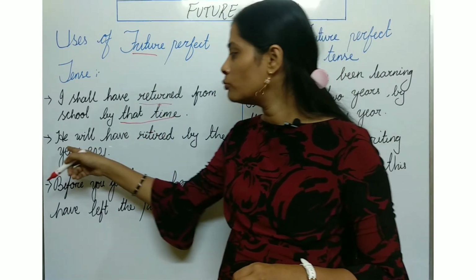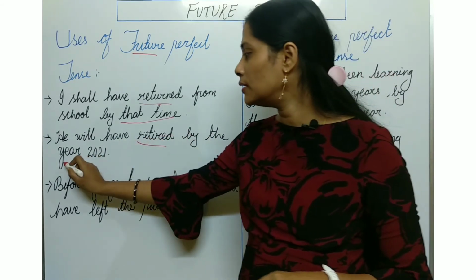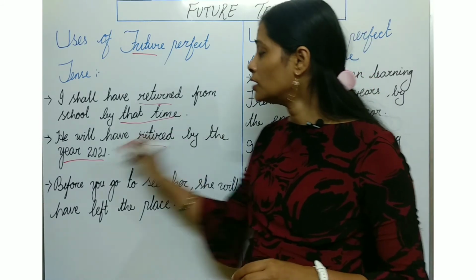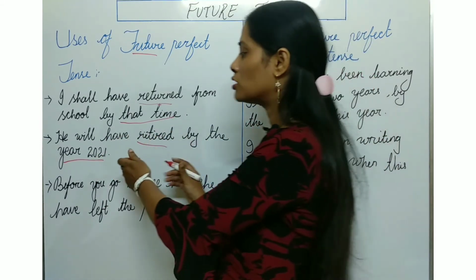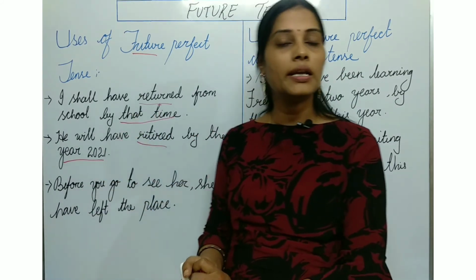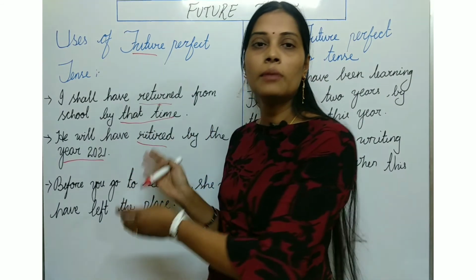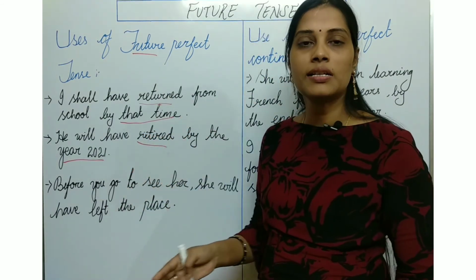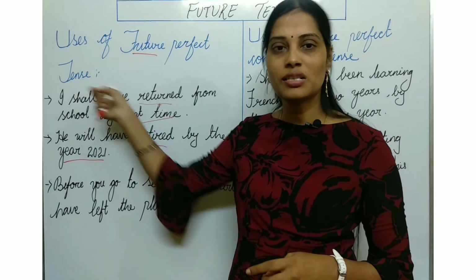At the same time, one more example: he will have retired by the year 2021. By the year 2021 he is going to retire. This also mentions a particular period or particular time. It means that in that particular period of time, they will complete the work anyhow. So that's why we can say future perfect tense over here.